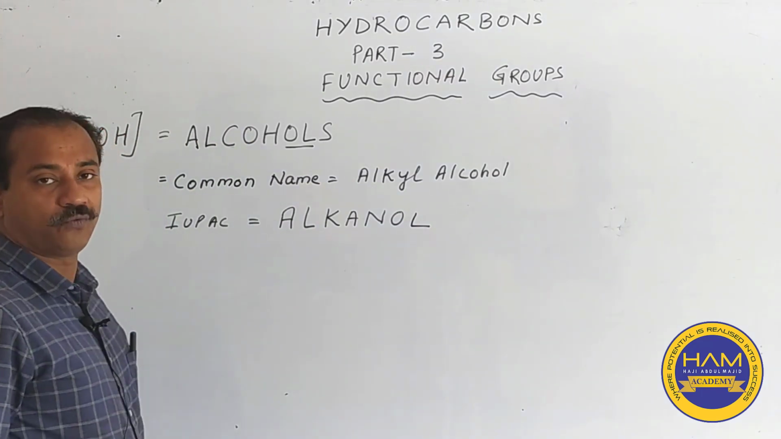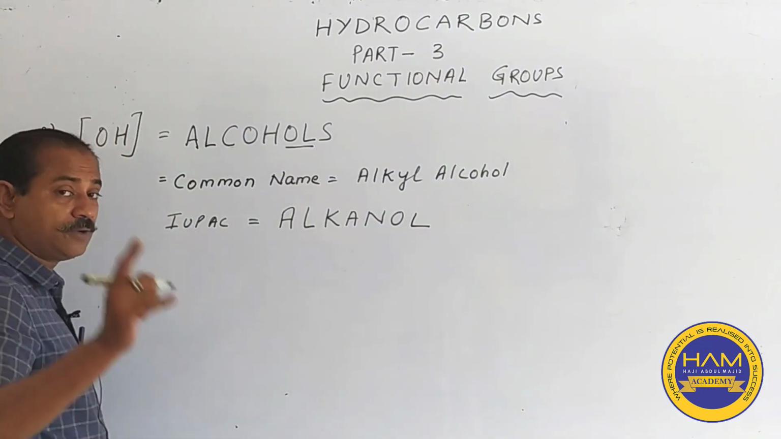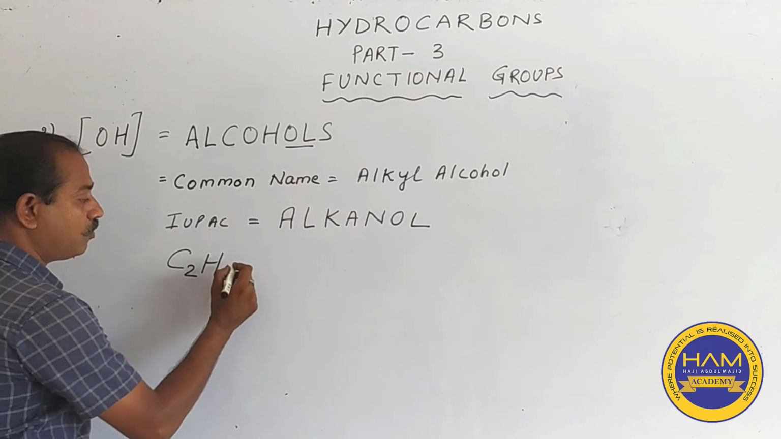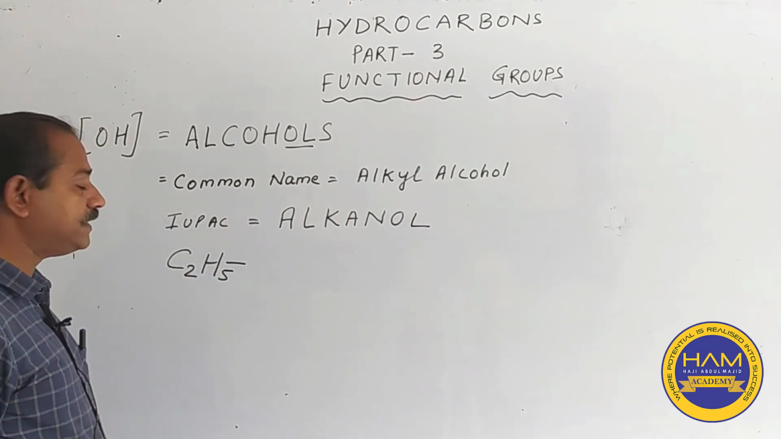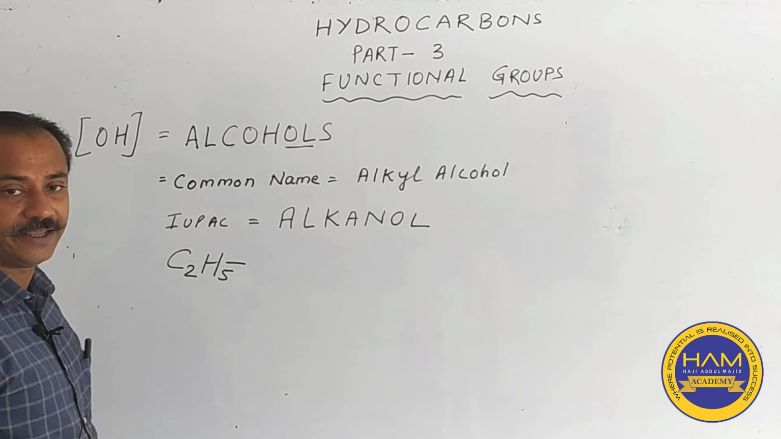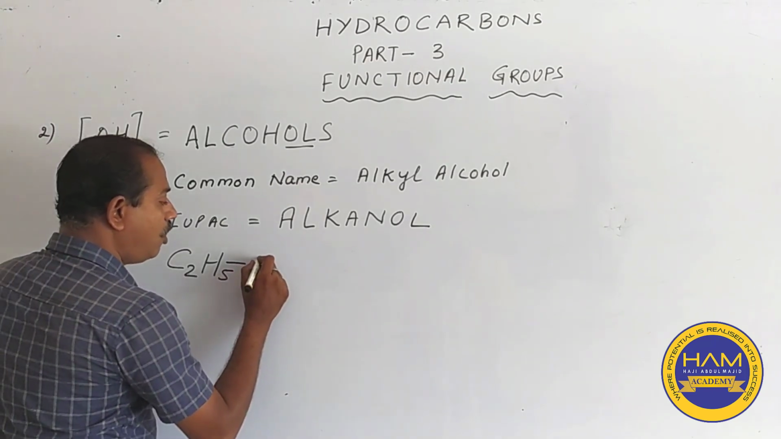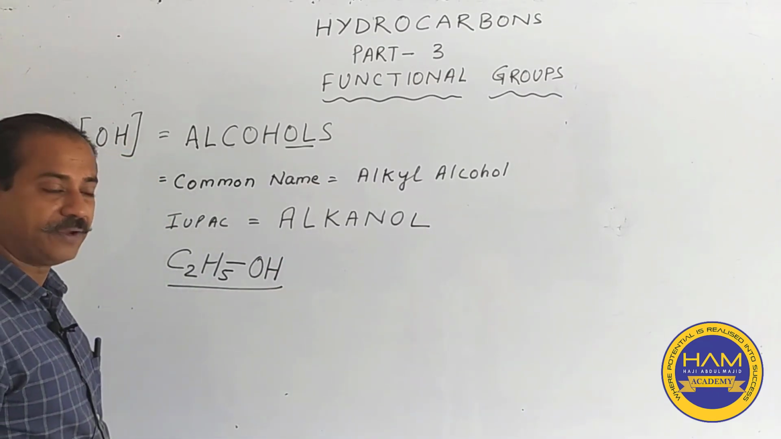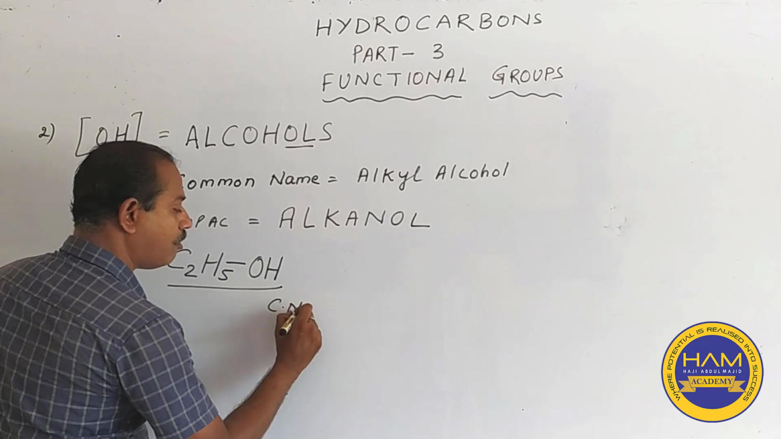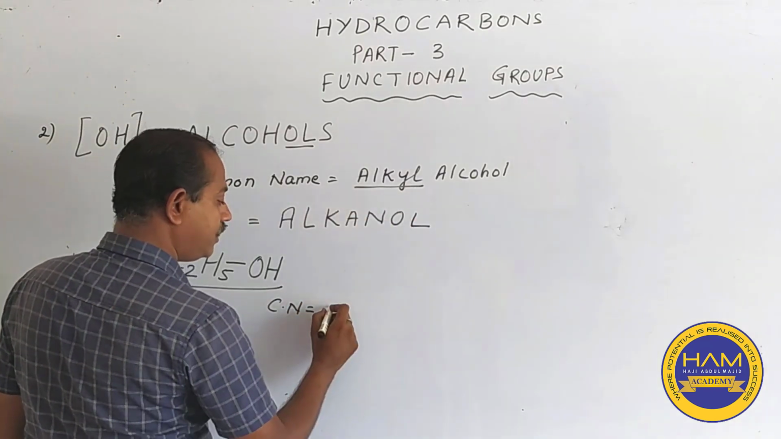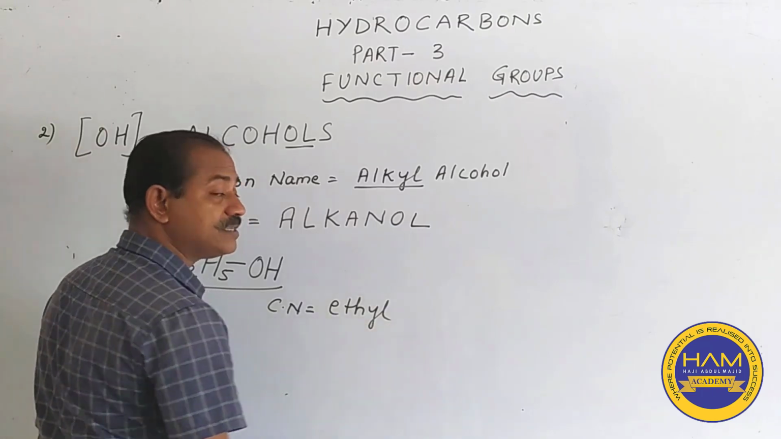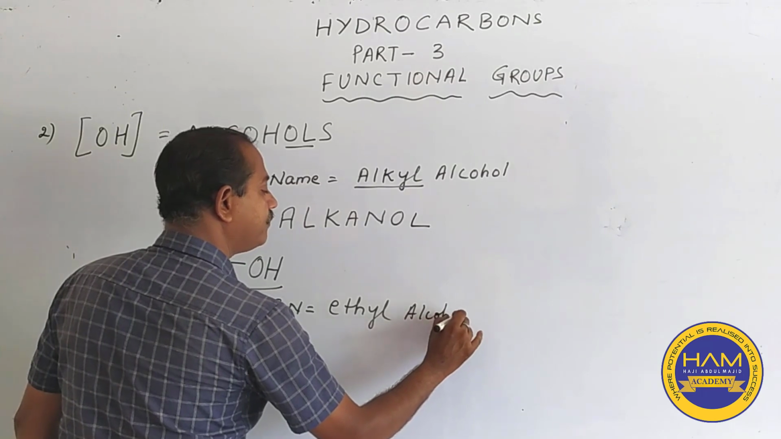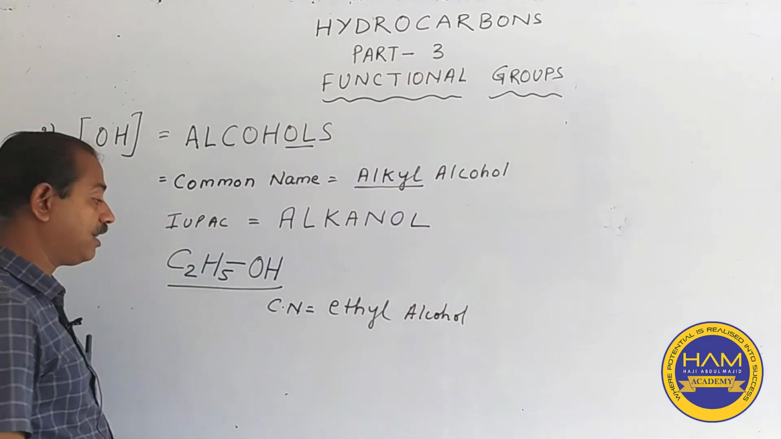I'll explain with an example. For example, the most important in your syllabus is C2H5, with a vacant space. What is this? This is the ethyl radical. Along with this, if we add OH, it becomes an alcohol. Now what we have is the common name. The alkyl radical over here is ethyl, and alcohol you write, so it becomes ethyl alcohol.